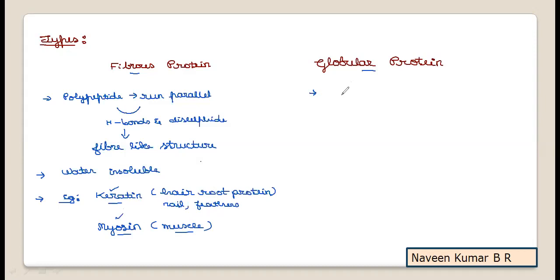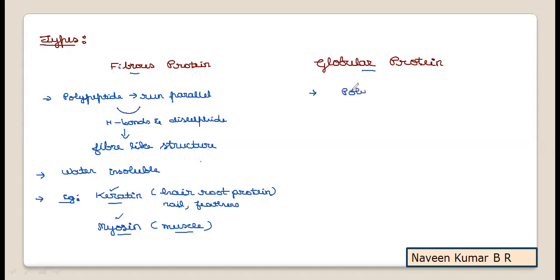Whereas globular proteins: when a polypeptide chain grows and, due to coiling, forms a spherical shape, that spherical coil is a water-soluble component, and such proteins are called globular proteins.